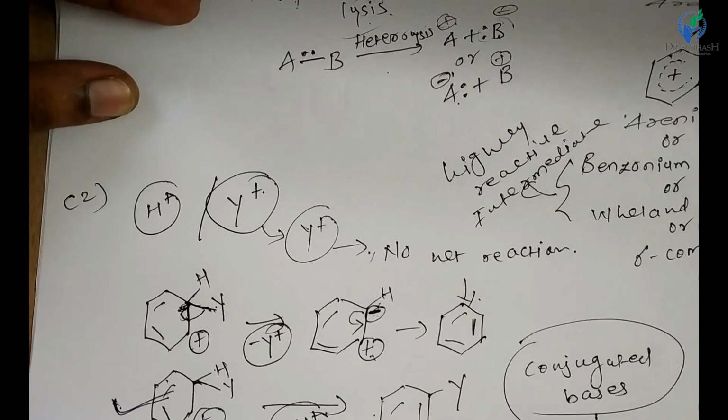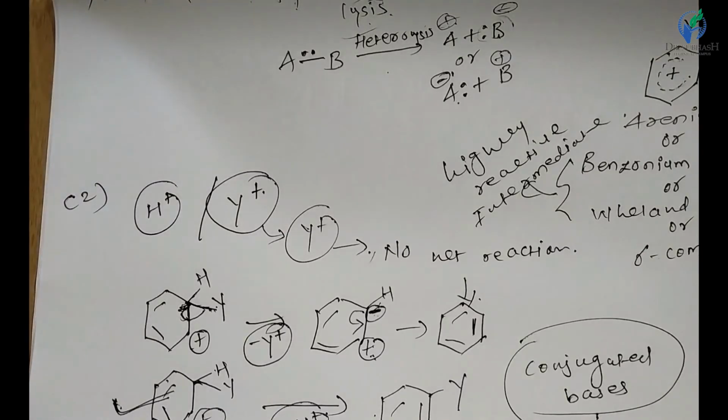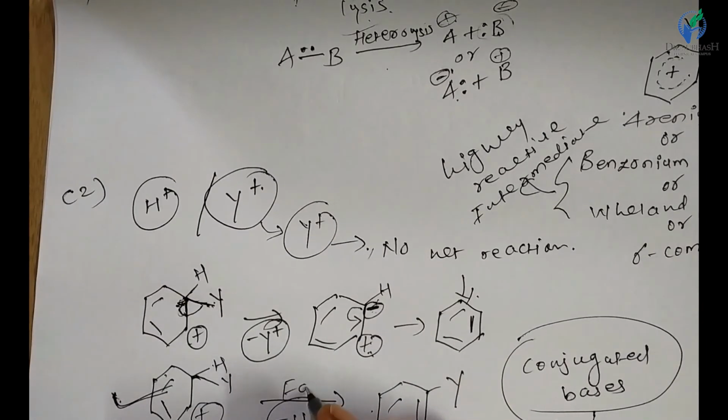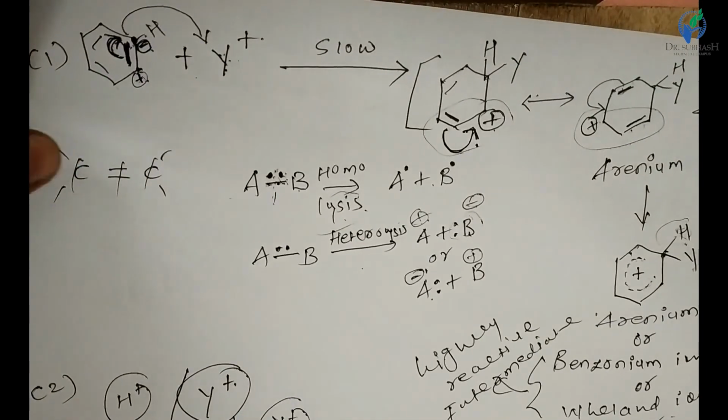They abstract the proton easily and make the electrophilic aromatic substitution reaction, and it produces the substitution product of benzene. So this is the electrophilic aromatic substitution reaction. This second step is fast, and the first step is slow. The first step is attack of the electrophile and the second one is deprotonation with the help of a base. So the first step is slow and that is the rate determining step, and the second one is a fast step and produces the substitution product.